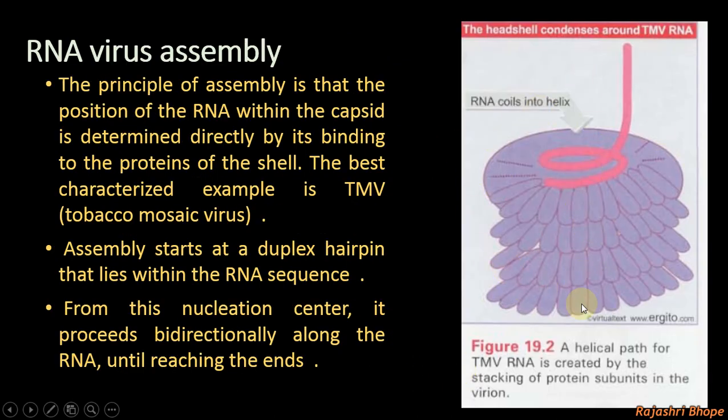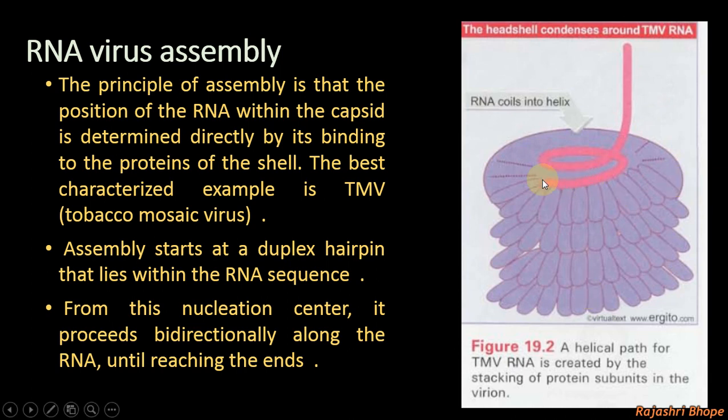This is RNA virus assembly. The principle of assembly is that the position of the RNA within the capsid is determined by binding to the proteins of the shell. This is the example of TMV, tobacco mosaic virus. So this red colored one is the RNA genome of the virus, single-stranded RNA.